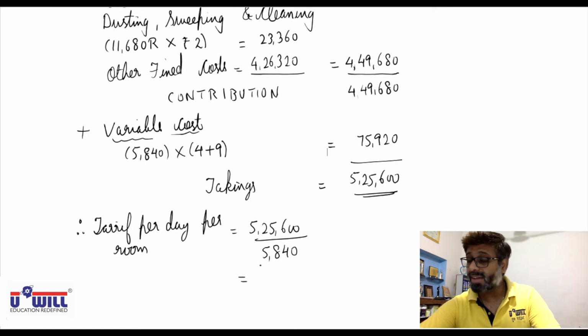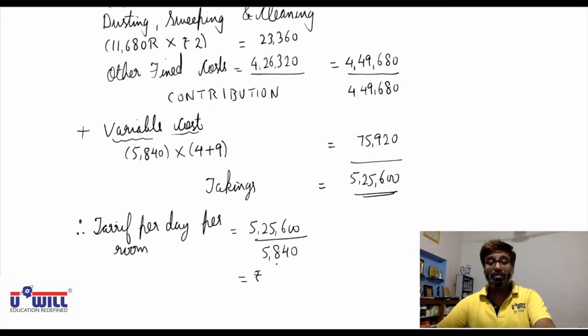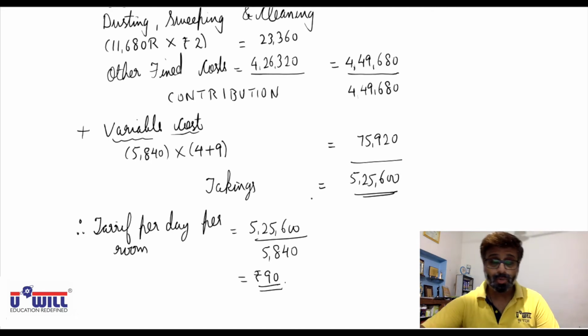So 5,25,600 divided by 5,840 rooms. Rupees 90 should be charged per day per room, so that the break-even point is reached. That is, the profit is 0. I hope everyone is clear with the first question.